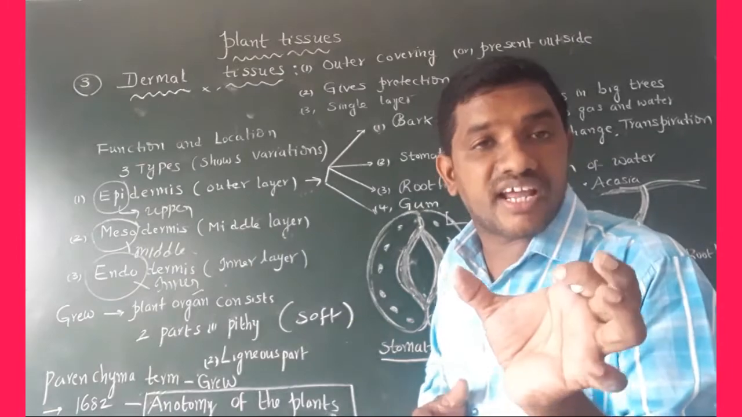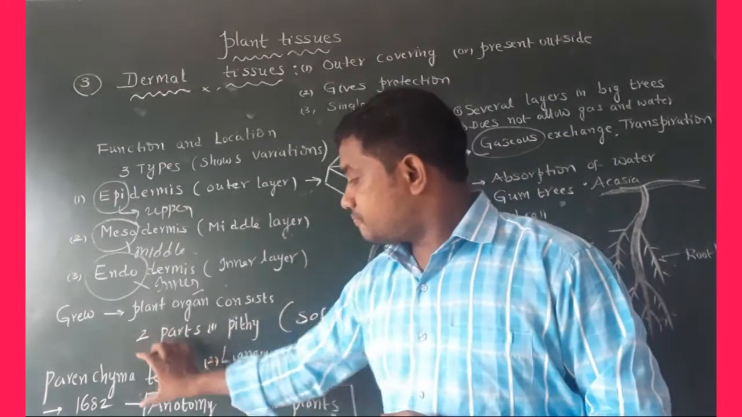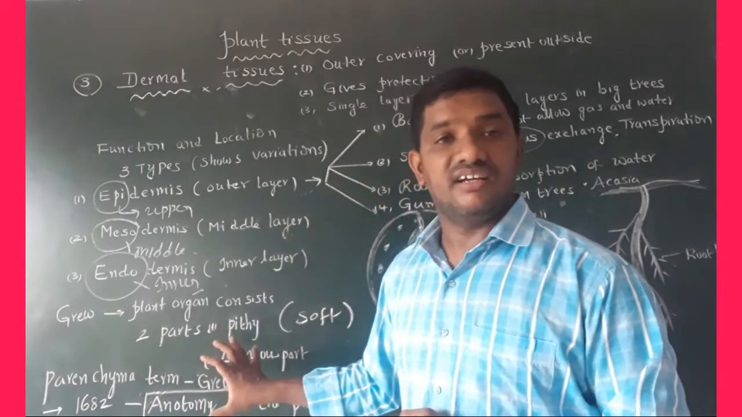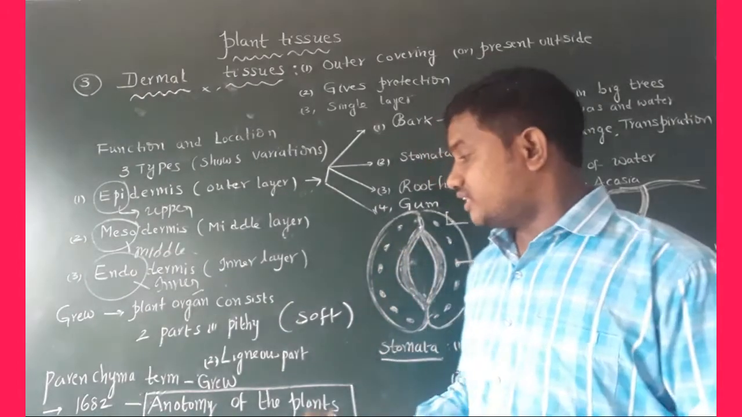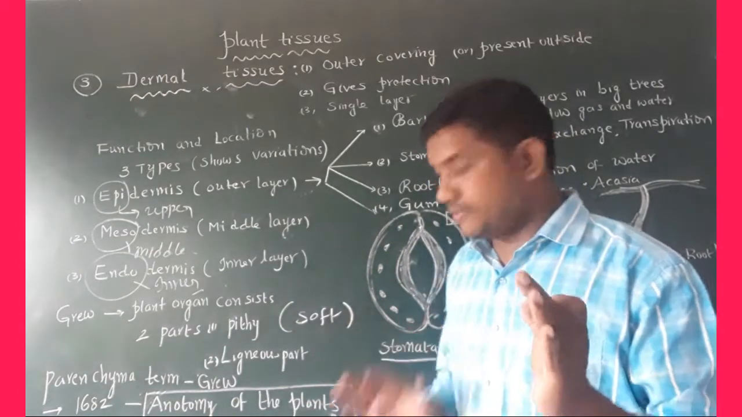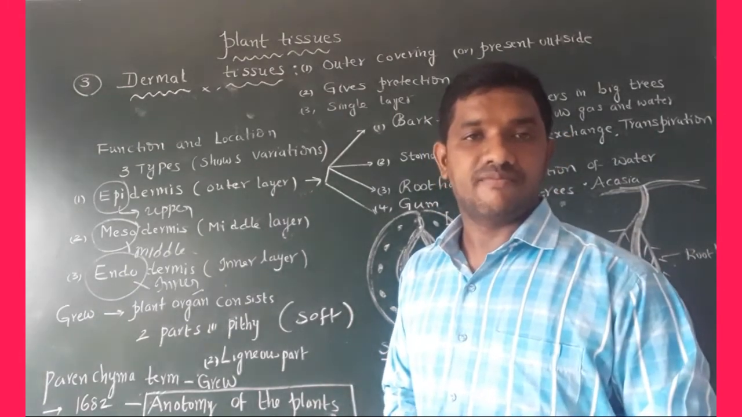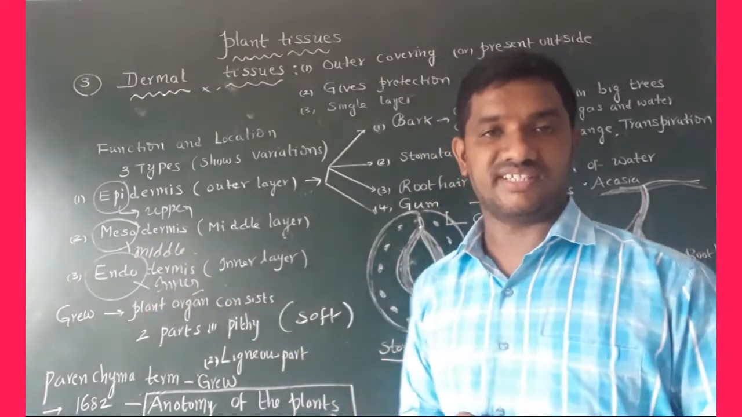The term parenchyma was introduced by Nehemiah Grew only. He wrote one famous book in the year 1682, that is Anatomy of Plants. Okay, that is the importance of Nehemiah Grew. He is a famous scientist.